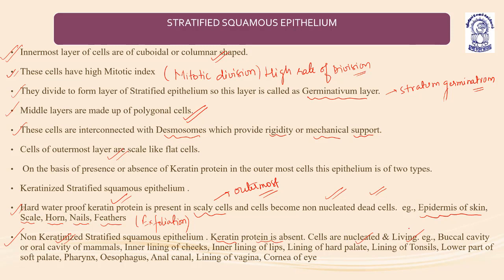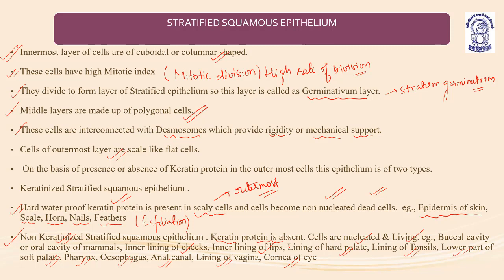Example, buccal cavity, the inner lining of the mouth or the oral cavity of mammals, inner lining of cheeks, inner lining of lips, lining of hard palate, lining of tonsils, lower part of soft palate, pharynx, esophagus, anal canal, lining of vagina, cornea of eye. So all these don't have the keratin layer. Cells are nucleated and living.